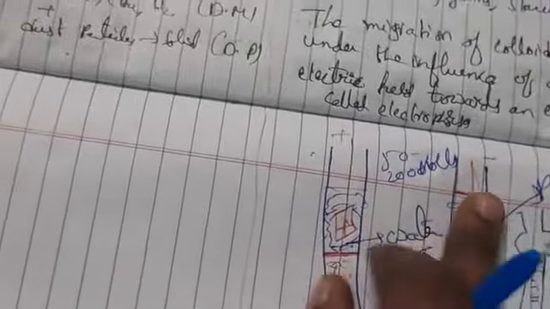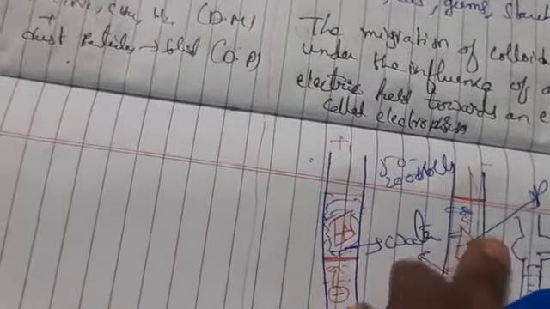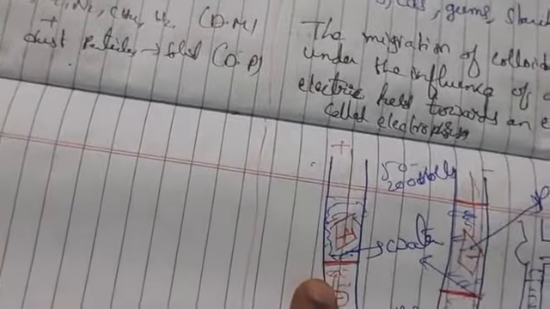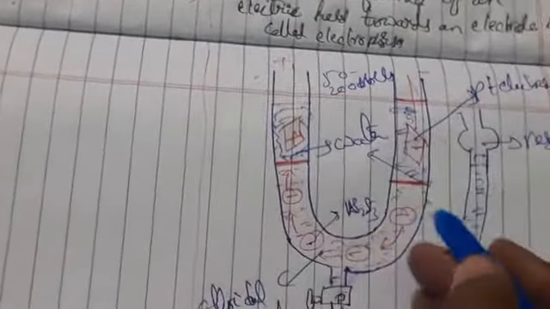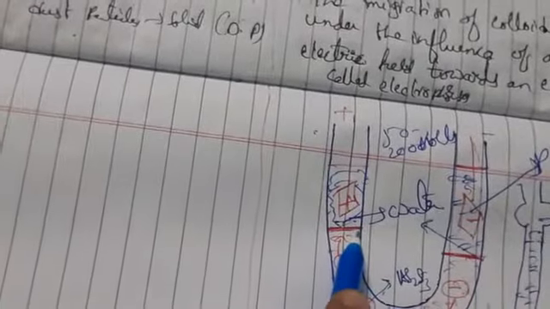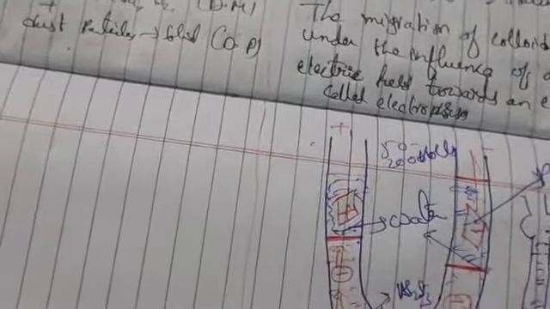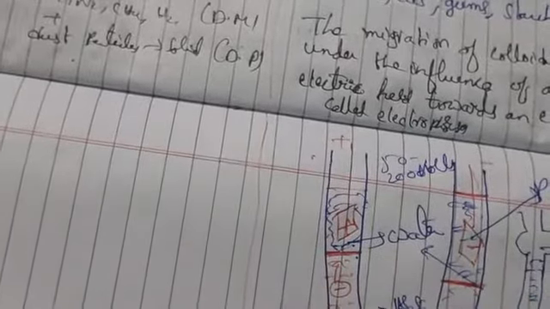So whenever we are applying current, it is passed by the terminals of a battery. The colloidal particles move towards what here? Electrodes. If you have observed the negatively charged arsenic sulfide, it is moving towards what here? The positive side, which means the negatively charged particles are moving towards the anode. So the direction of movement of colloidal particles in an electric field can determine the charge of the colloidal particles.